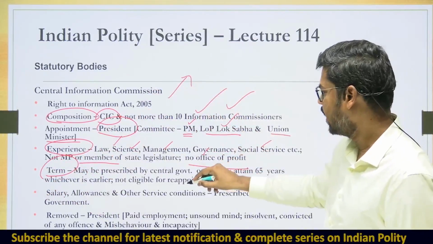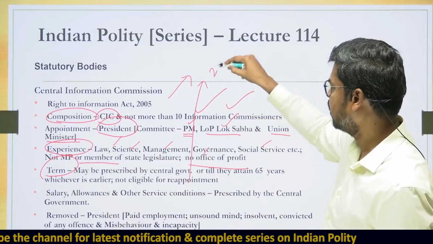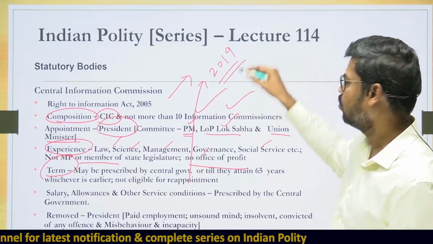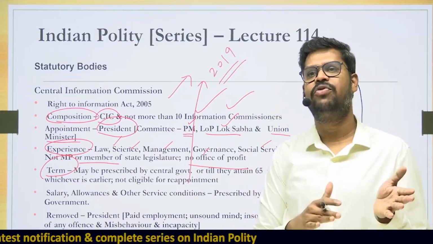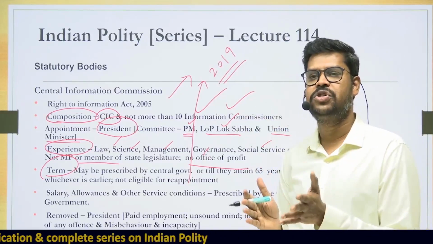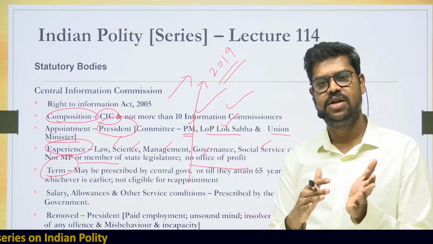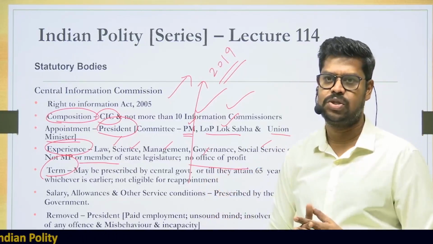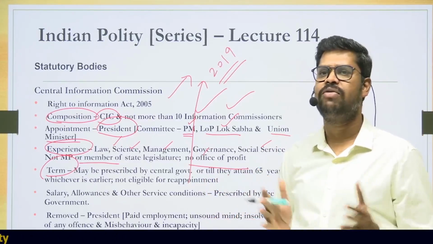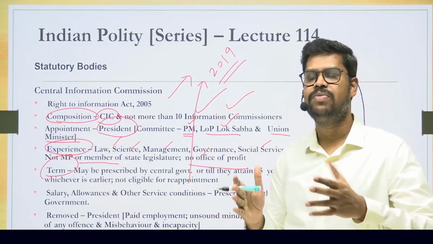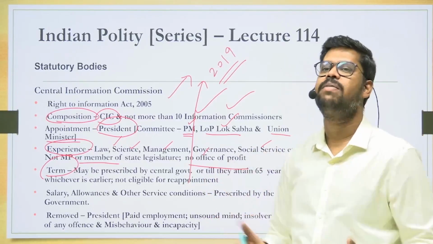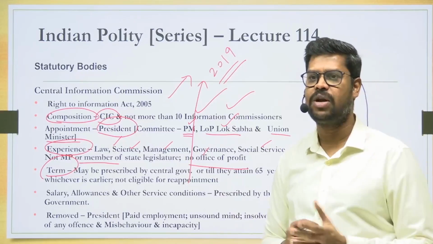In 2019 certain changes happened to this particular act. It was amended, and they changed the term of not only the Central Information Commissioner and other information commissioners, but also the term of the State Information Commissioners as well. So today they do not have a fixed term. So who will determine their term? The term may be determined by the Government of India at the time of their appointment.